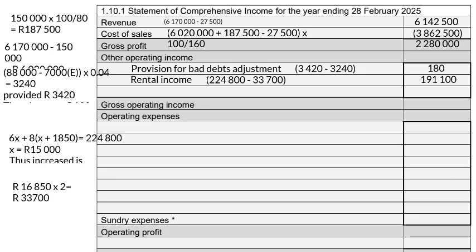191,100 Rand. We will also consider the bad debts recovered, and that remained unchanged, 36,920 Rand. So our total other operating income, if we add those three incomes together, gives us a total of 228,200 Rand. If we add that to our gross profit, our gross operating income is then 2,508,200 Rand.